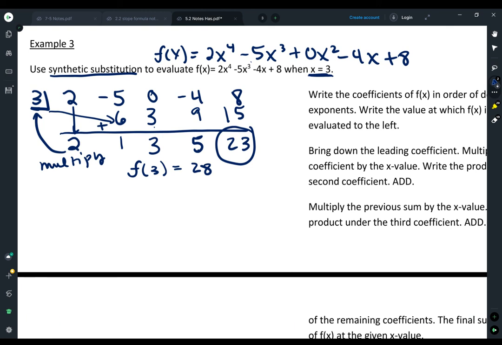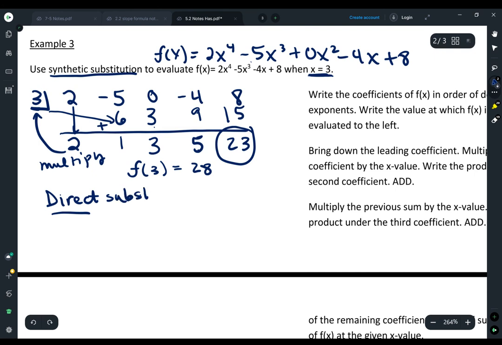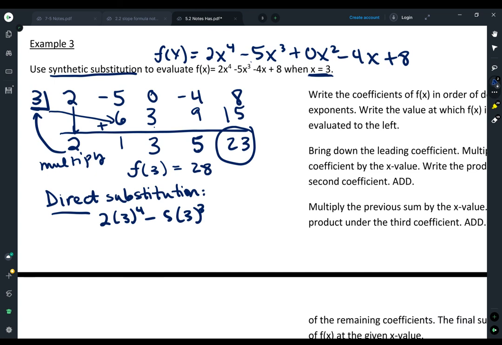So I could also use direct substitution. So direct substitution is not fake. That's where I actually put the number in for all of the x's. And I know you're probably thinking, like, why didn't we just do that? That would mean 2 times 3 to the 4th minus 5 times 3 cubed. Let's see, minus 4 times 3 plus 8. I know that this is the way you've always done math. It wasn't a big deal, right? So let's just try it really quick.